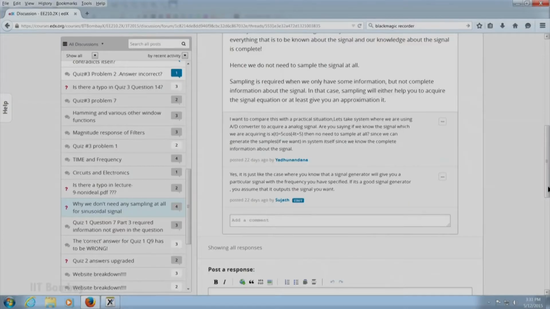Sujat and Pratik have given a response to that. In fact, Sujat has said that in a signal generator, if you know exactly where to tune, suppose you put your knob at so many hertz or so many kilohertz of frequency in this amplitude and phase, then you know exactly what you are generating, so there is no problem. Anyway, this was a good response.